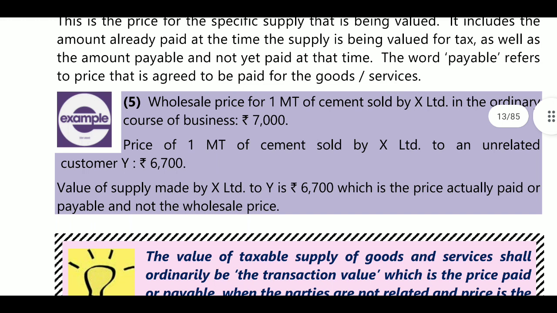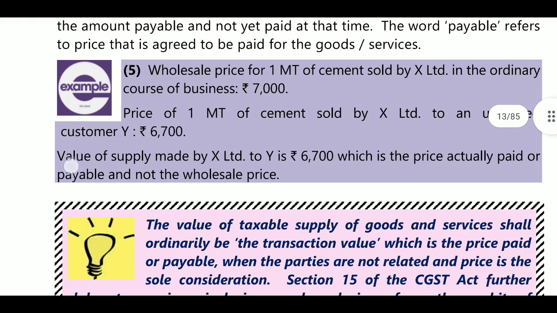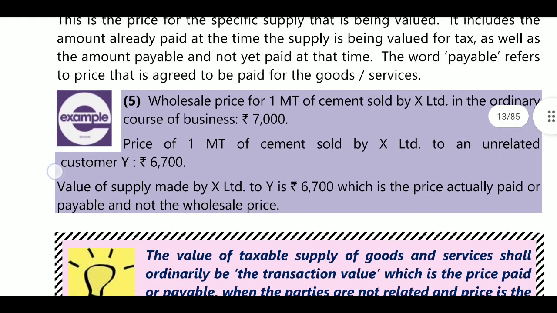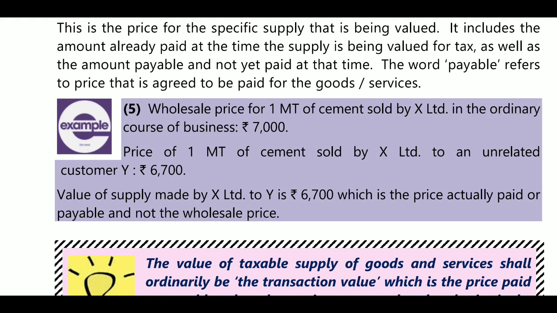Here is one example. Wholesale price for 1 MT of cement sold by X Limited in the ordinary course of business will be 7,000. Price of 1 MT of cement sold by X Limited to an unrelated customer Y will be 6,700.